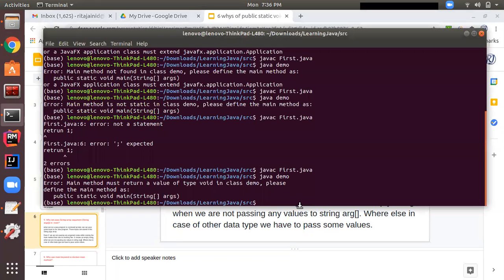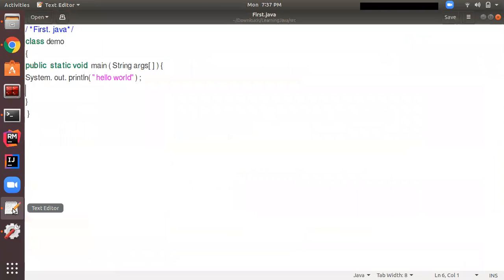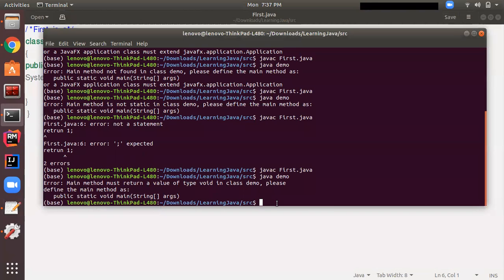So let's check this. Come back to the text editor. Here, let's check it by passing the arguments first, whether it's accepting them or not. Then we will change its argument type.